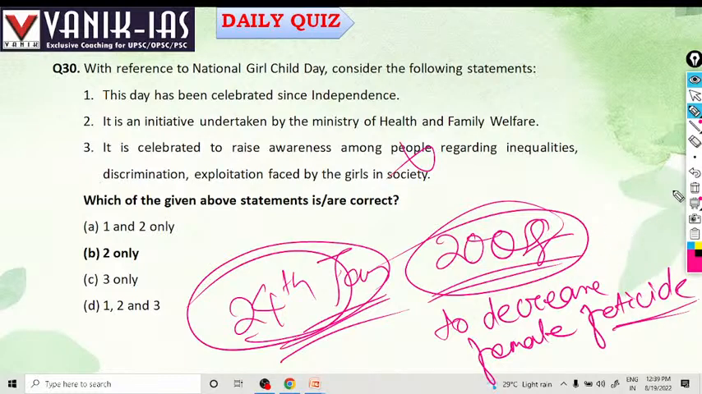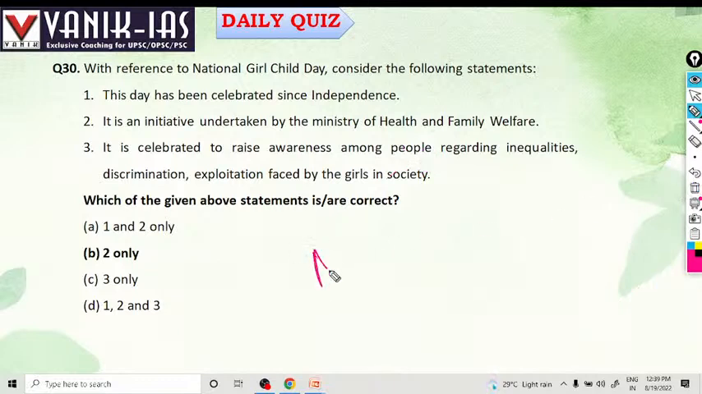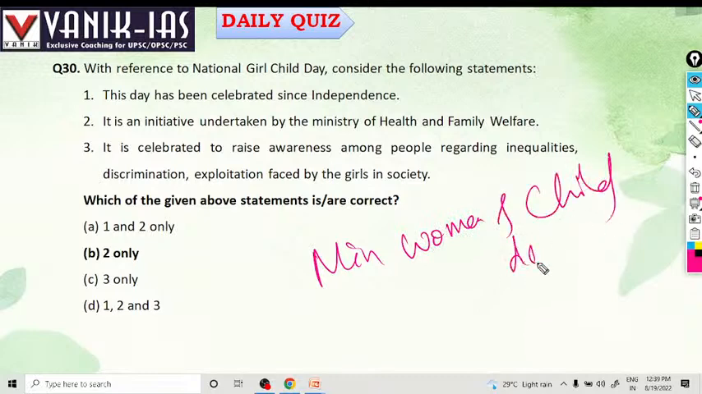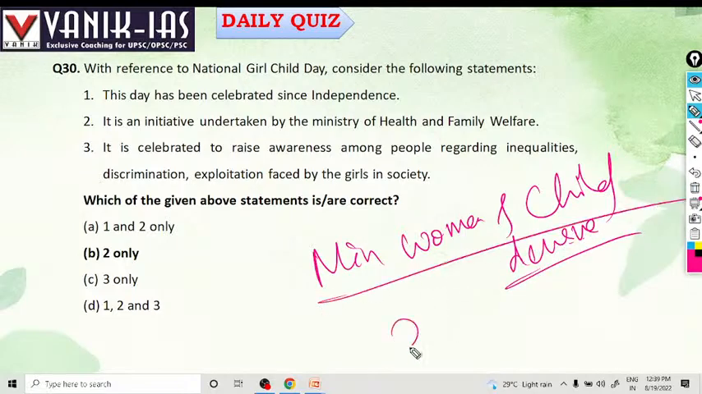It is the ministry that has started it. It was started by the Ministry of Women and Child Development. The options are not in an organized way. Launched by the Ministry of Women and Child Development, launched in 2008. The objective is to reduce female feticide.